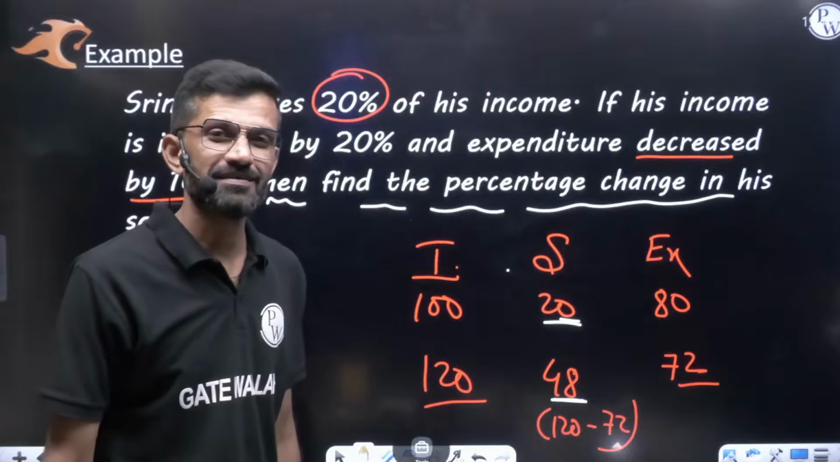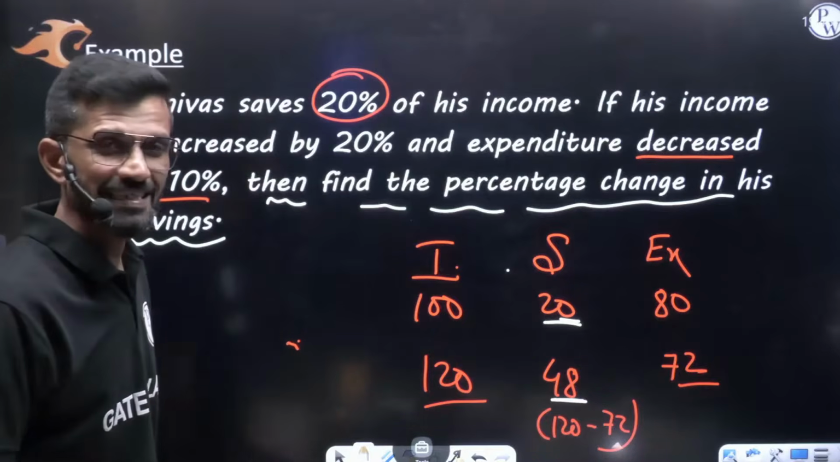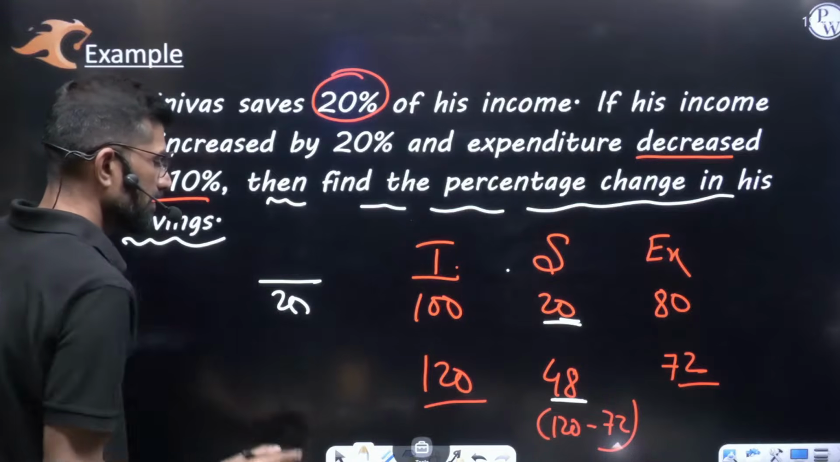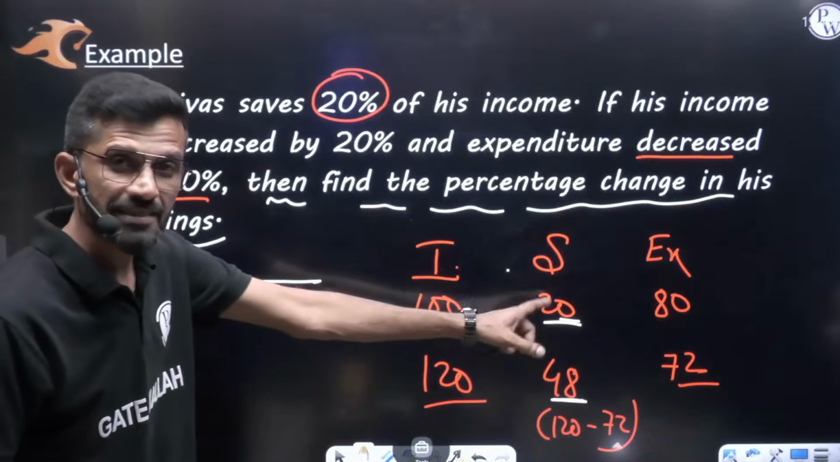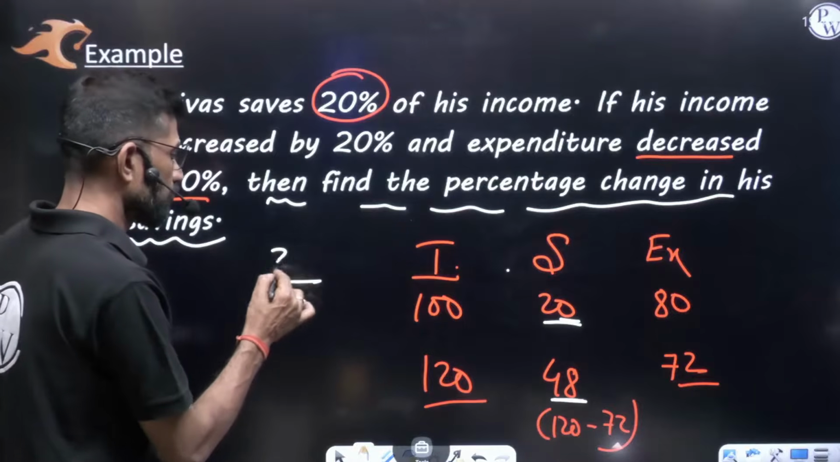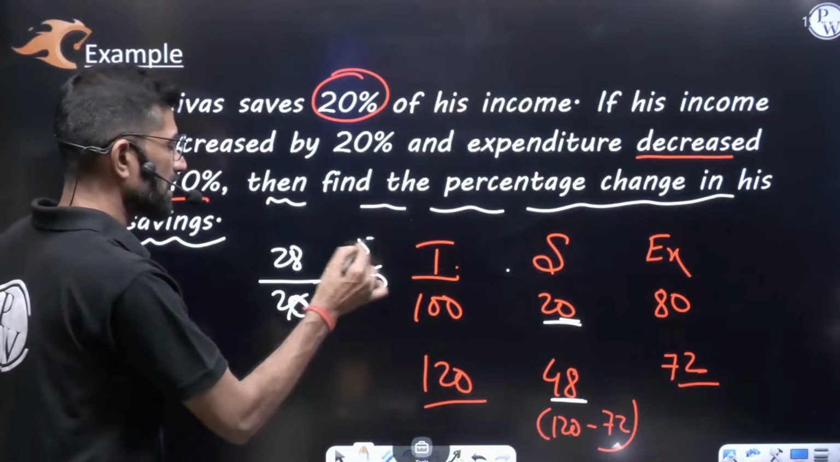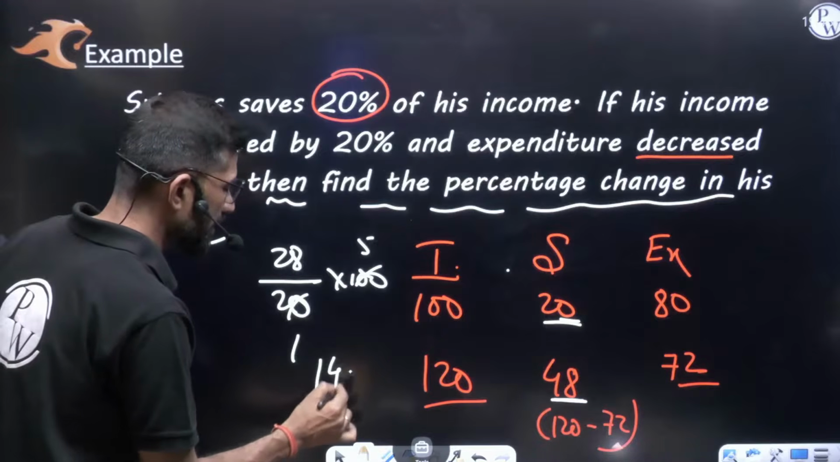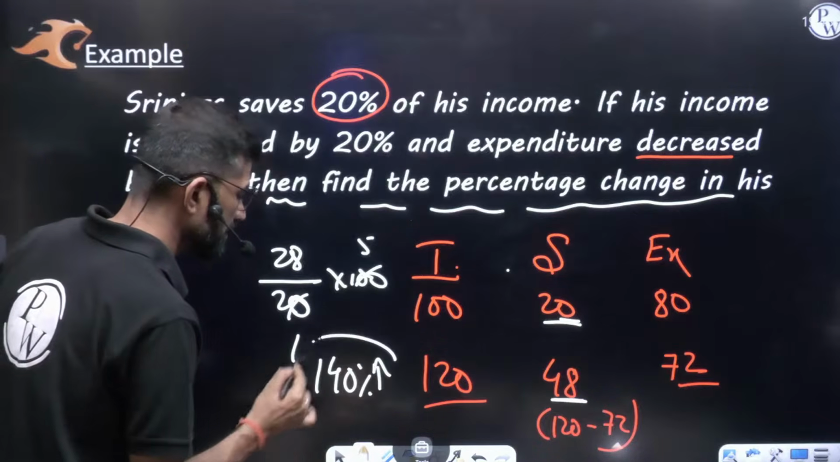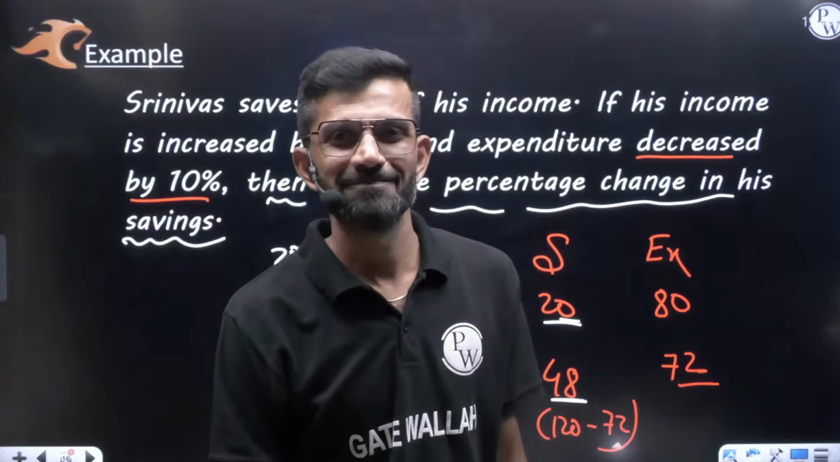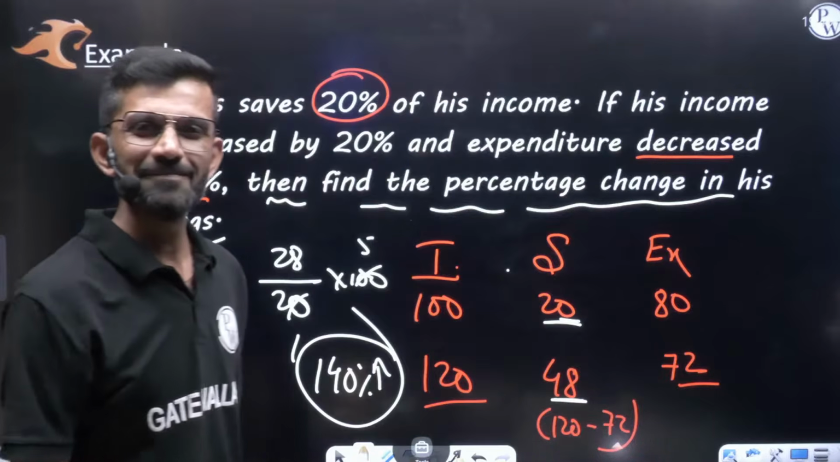By how much percent has it increased? From where is it increasing? From 20, the actual value, in the denominator. How much is it increasing? The difference is 28. So 28 in the numerator, into 100. 28 times 5 is 140, so there is a 140% increase in his saving. His saving will increase by 140%. Is it clear to all?